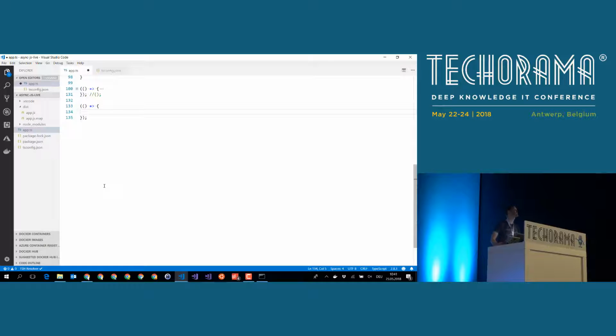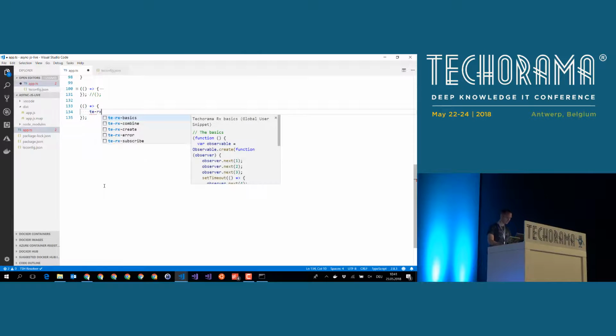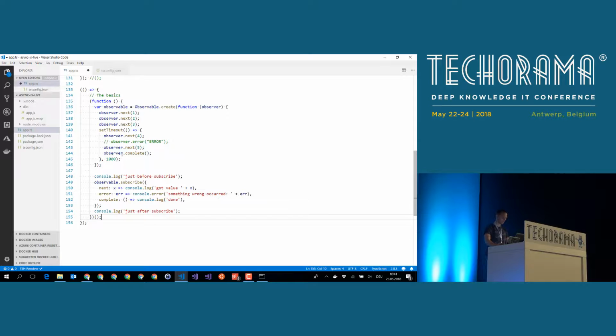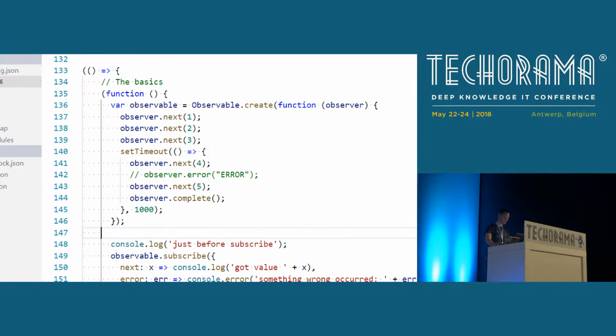Okay, let's start with the basics. Rx basics. Okay, let me zoom in. And yeah, this is exactly what I would like to show you. Now, the most important data type that you get from Rxjs is an observable. An observable is a thing that you can observe. So the observable will give you some asynchronously gathered results whenever it has them. And it will push the results to the so-called observer.